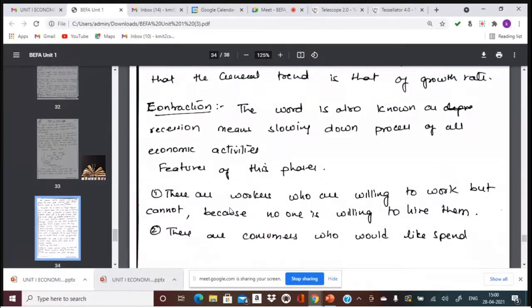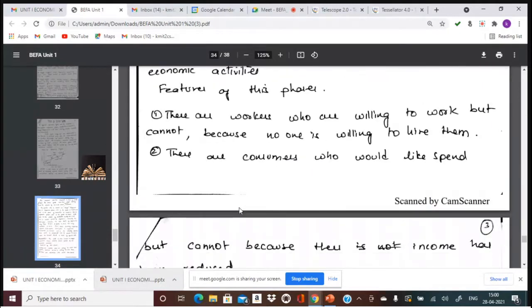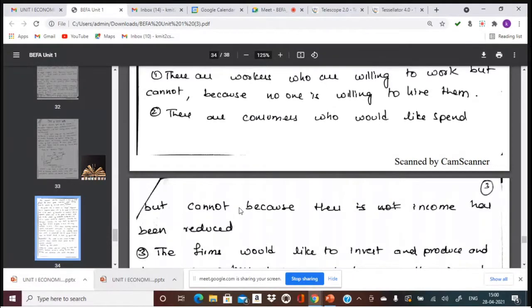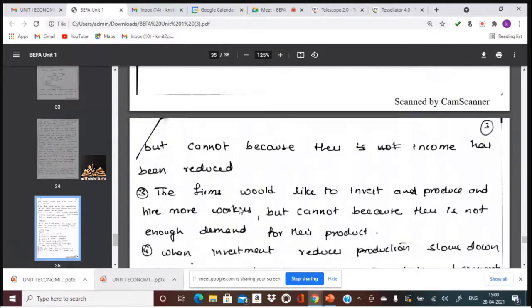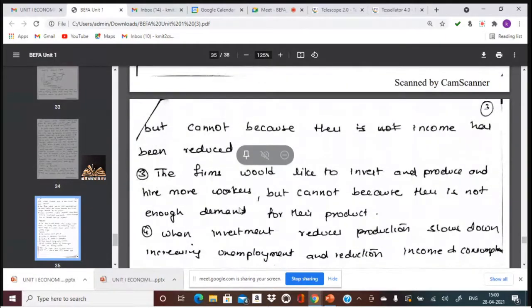There are workers who are willing to work but cannot because no one is willing to hire them. And there are consumers who are ready to spend, but there is no income in their hands, or the income has been reduced because there is no employment. And the firms are ready to invest and produce and hire the workers, but cannot because there is not enough demand. Why is there no demand?